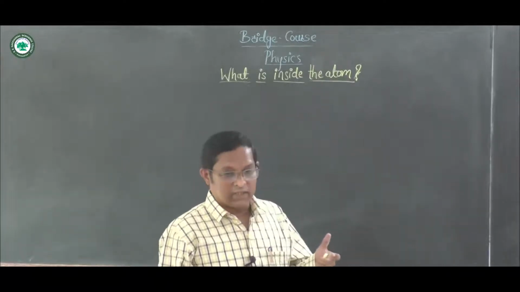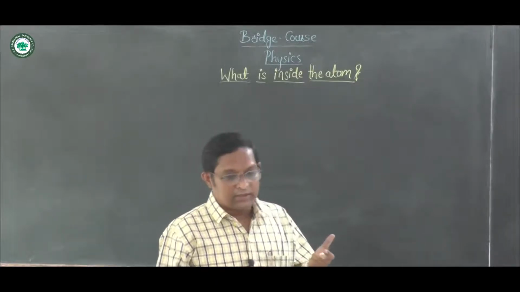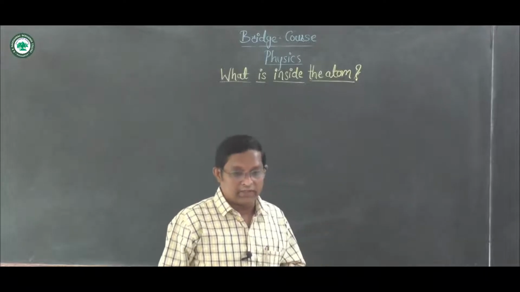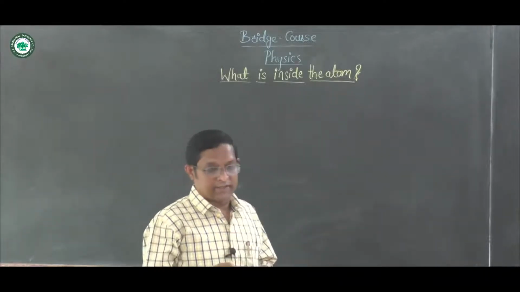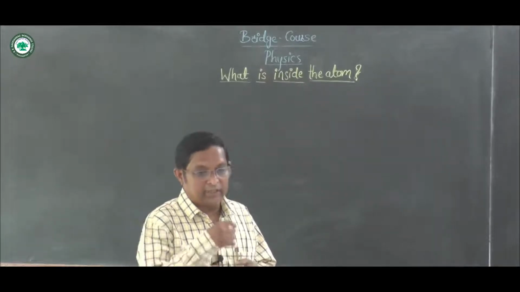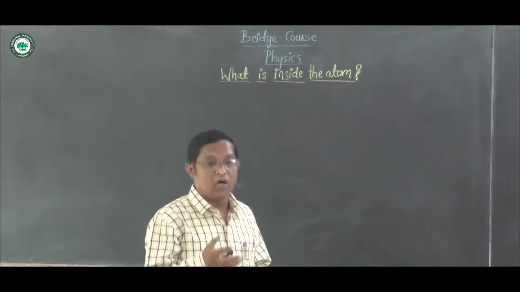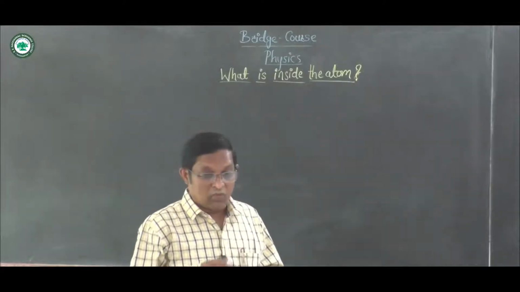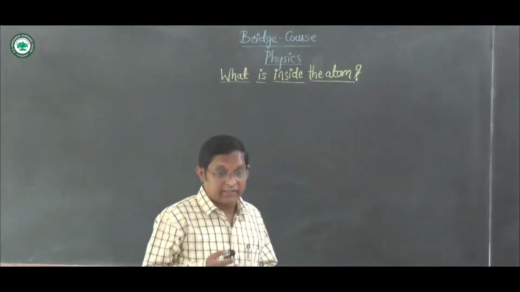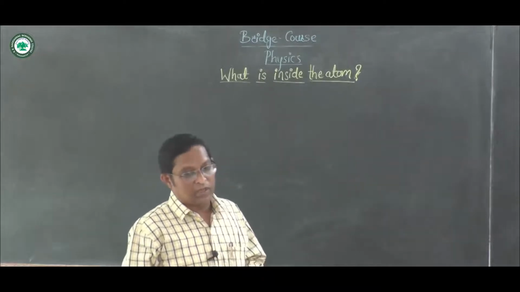After these models, we will see what are the things inside the atom. Then how these electrons are distributed in the atom, the electronic configuration, valency, and how the atom is stable, why the atom is stable. And after that we are going to see what is meant by isotopes.